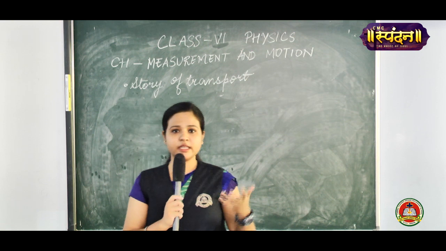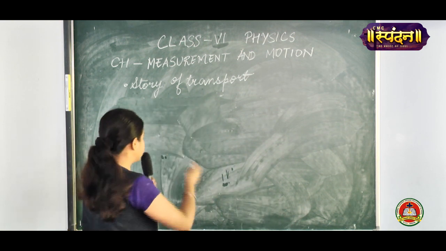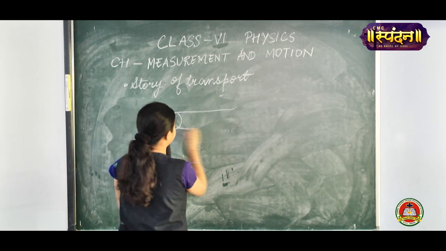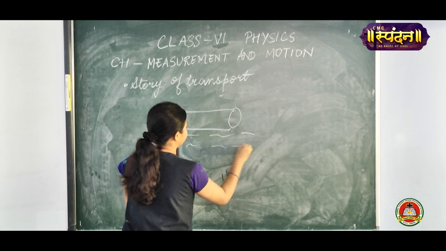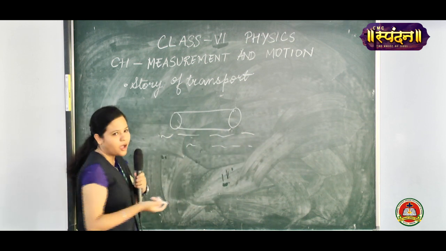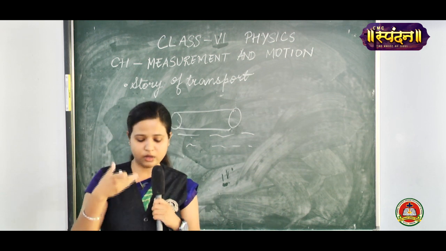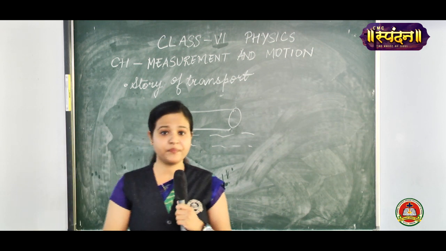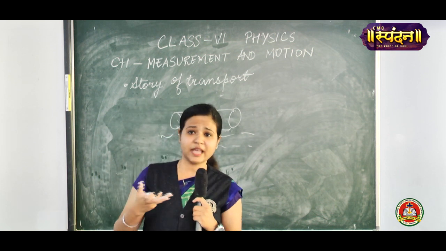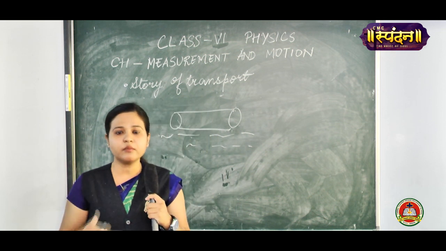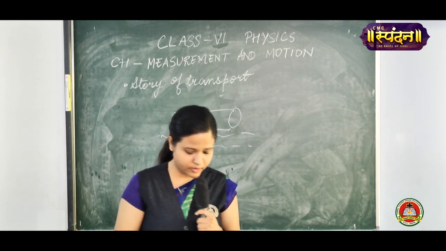This is the log of wood which they used initially to travel in water. In this log, approximately 2 to 3 people could sit, row, and cross the river. But what if they have to carry some goods, or if more and more people have to cross the river, then what can they do?